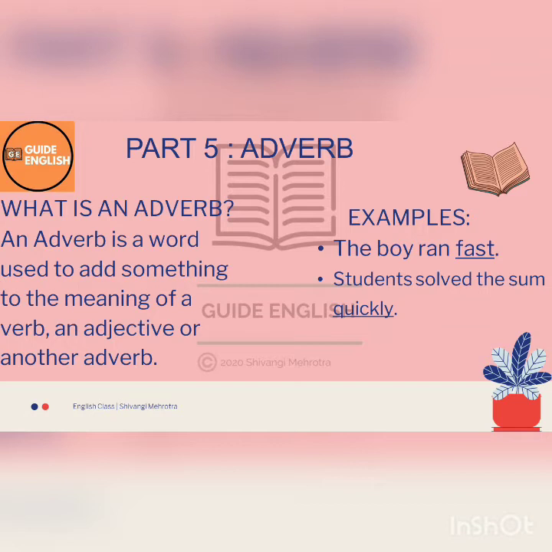Here the verb is ran. But how is he running? He's running fast, and the word fast is describing the verb ran, hence the word fast is acting as an adverb over here. Moving towards the next example, it says, students solved the sum quickly. Here students are solving the sum. It is a state of action, but how are they solving? They have solved it quickly, hence it is modifying the state of action. So it too is acting as an adverb in this sentence.